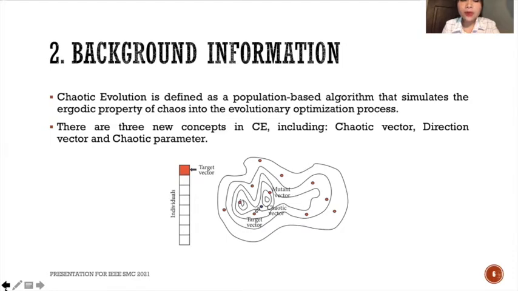And after that, we will update the chaotic parameter from the chaotic system and the direction vector. And finally, we will return and generate other offspring until all individuals are processed using the same operations, and then proceed with the next generations.